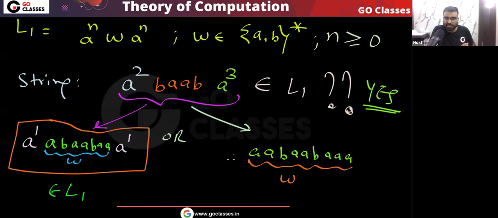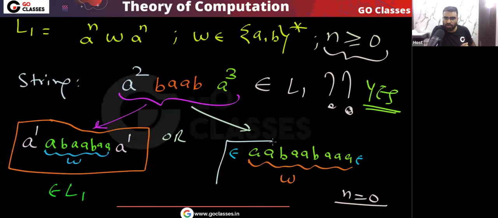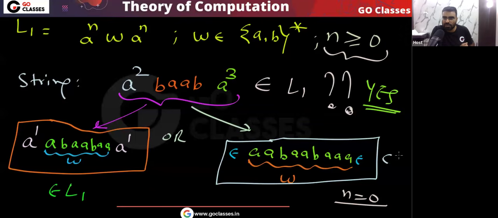Take this entire string as w and take n equal to 0, because n is greater than or equal to 0. So I can just take n equal to 0. If I take n equal to 0, then it will be like epsilon, epsilon. Now also you can see this string will belong to the language. I hope you are getting the point. So remember, actually every string will belong to the language.